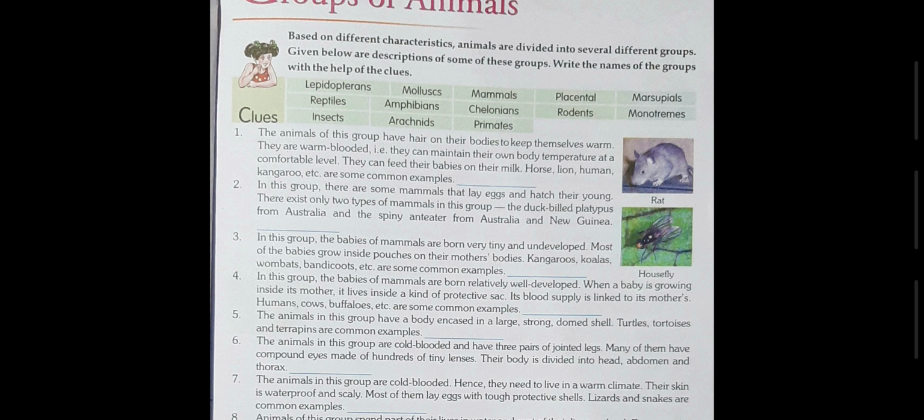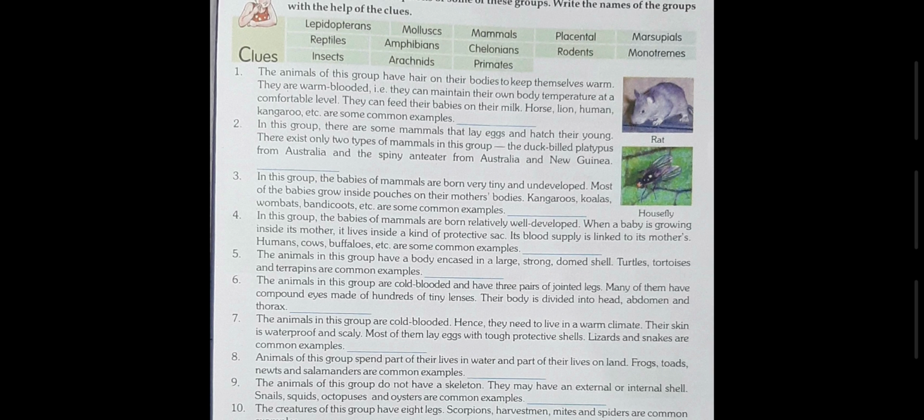Okay, the very first question: the animals of this group have hair on their bodies to keep themselves warm. They are warm blooded, that is, they can maintain their own body temperature at a comfortable level. They can feed their babies on their milk. Horse, lion, human, kangaroo, etc. are some common examples. So, basically, this group of animals is called mammals. So, answer number one is mammals.